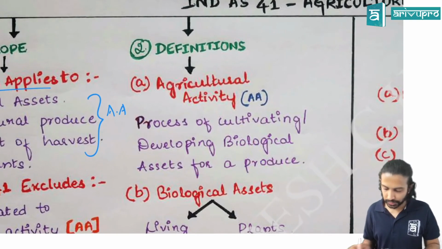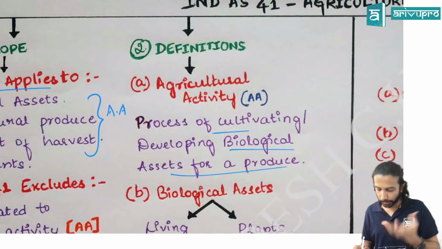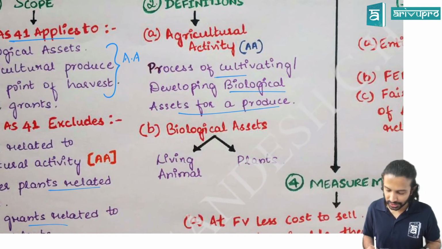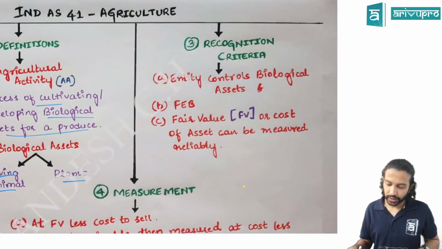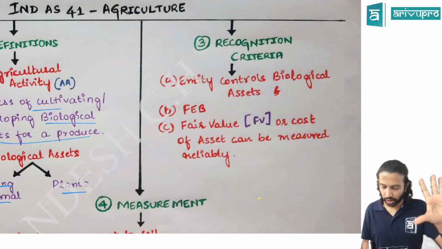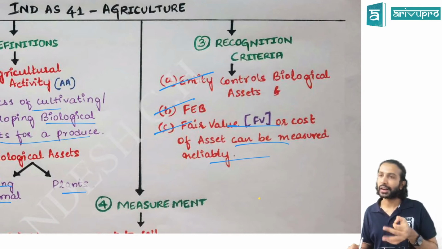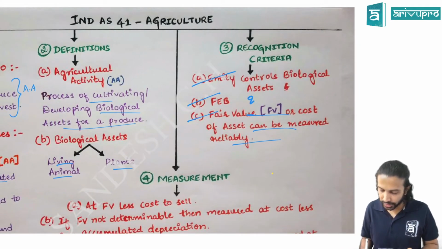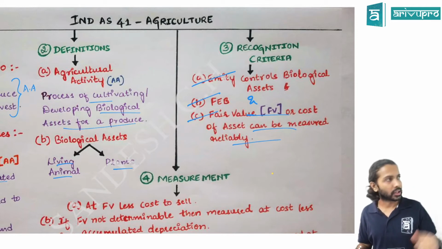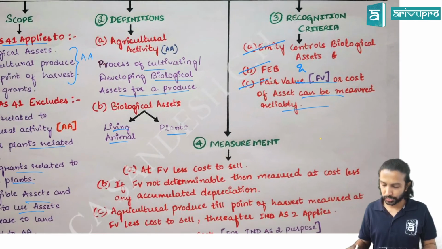Definition. Agricultural activity means a process of cultivating or developing biological assets. We are working on some biological asset to get some produce. And biological assets necessarily means living plants and animals. Correct? Now, recognition criteria has 3 criteria: control, future economic benefits, and fair value or cost should be measured reliably. Correct? If these 3 criteria are satisfied, you can go ahead and recognize the biological assets and agricultural produce as per IND AS 41. This is for the recognition criteria.